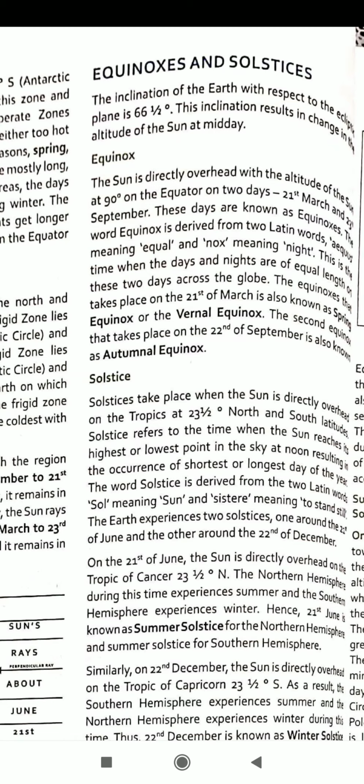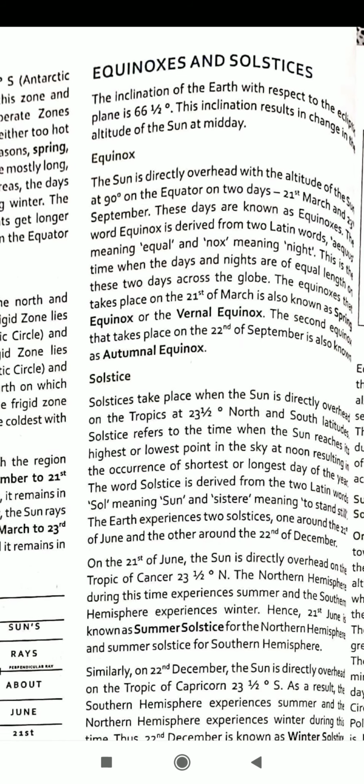The word equinox is derived from two Latin words, equus meaning equal and nox meaning night. This is the time when the days and nights are equal length on these 2 days across the globe. The equinox that takes place on the 21st of March is also known as spring equinox or vernal equinox. The second equinox that takes place on 22nd of September is also known as autumnal equinox.